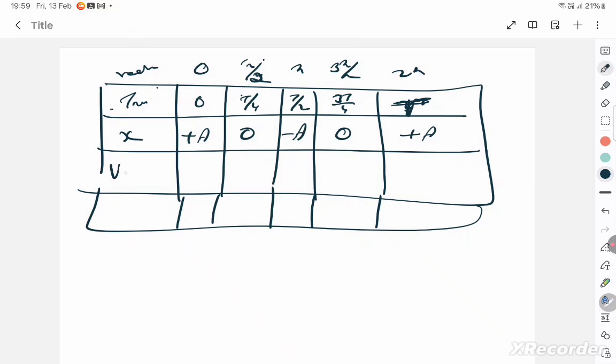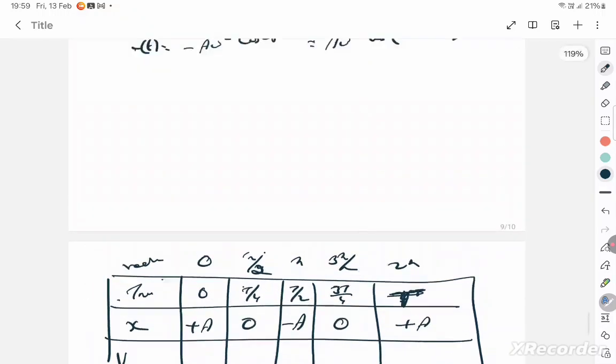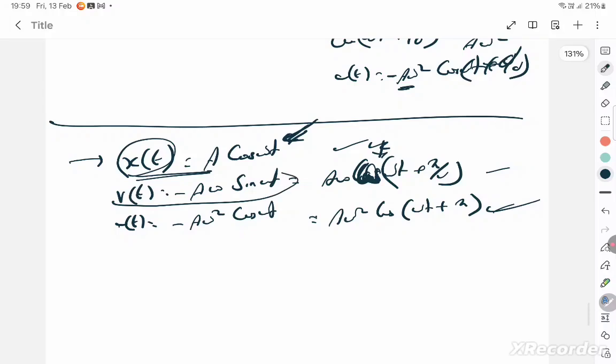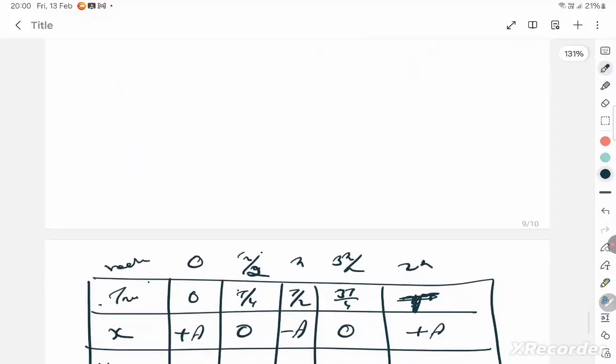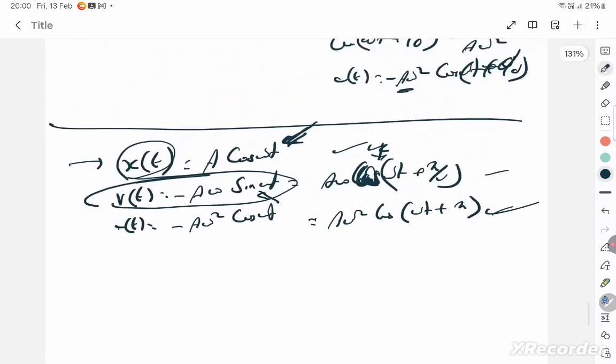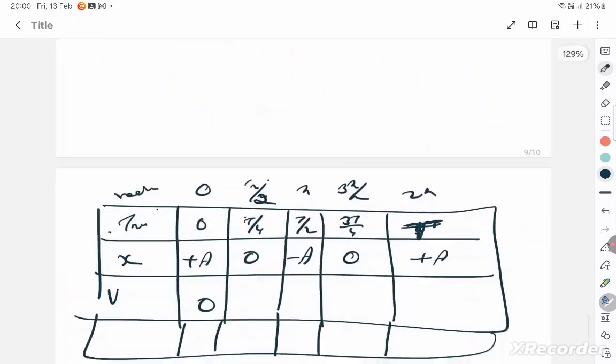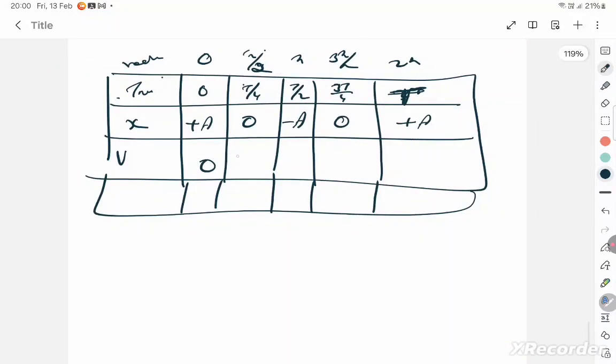Next let's write the velocity. Velocity at 0. What is the velocity graph here? It's a sine graph. At time t is equal to 0, velocity will be 0. At time T by 4, sin 90 will be 1. So what is the velocity? Minus a omega. So it is minimum. Minus a omega. Then it's 0. Plus a omega. And then it is 0. This is the minimum velocity and this is the maximum velocity. Similarly, let's write acceleration.